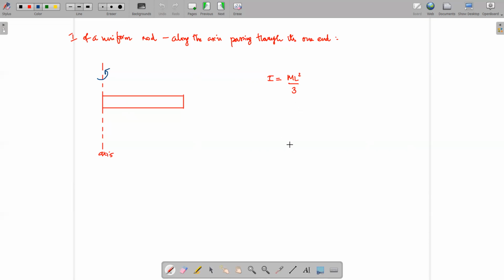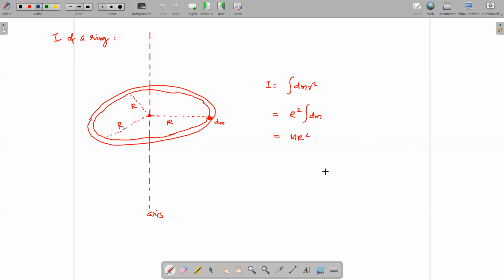Okay, now let's take the example of a ring. Let's find out the moment of inertia of the ring. Here it's not a ring in the picture, but imagine that this is a ring such that the axis is through the center of mass, as shown. The body is rotating about this point, and all the points on the ring are at a constant distance from the center of mass, which is the radius. That is obvious.